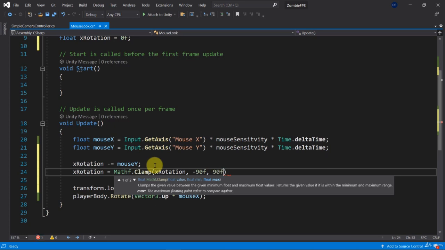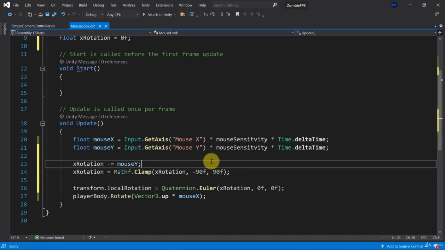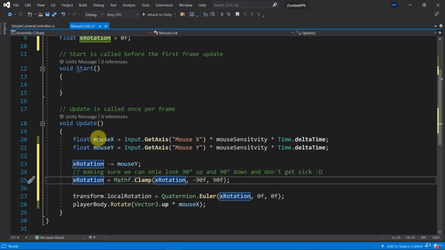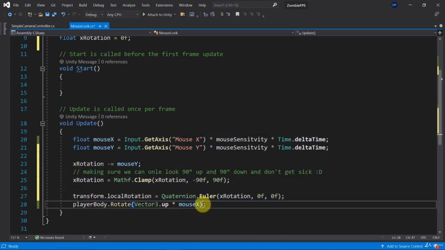So in my case, I'm going to say the minimum will be minus 90 and the maximum will be 90 degrees. So that's how we clamp. All right, so now that we have the mouse input, that we have the rotation, and we apply this rotation to the transform towards both directions, we're good to go.